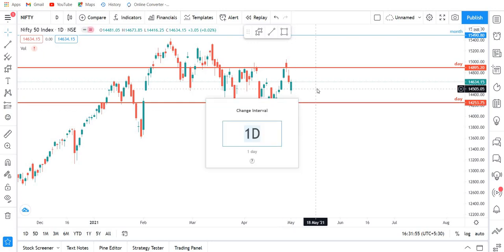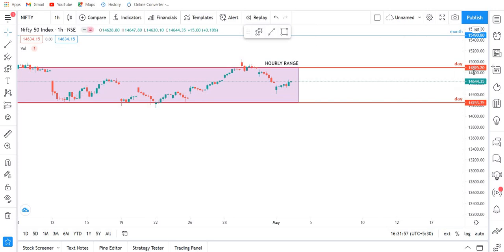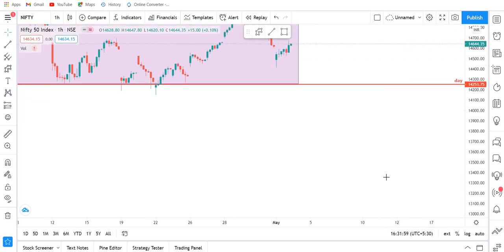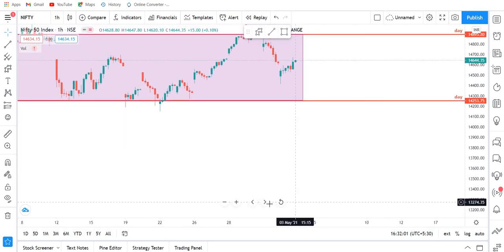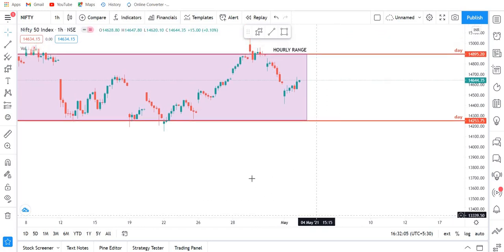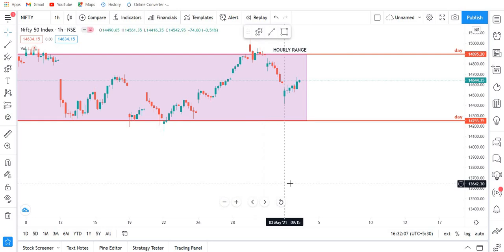Now moving to the hourly chart, where we have made a range. The market has traded inside the range only, but after the gap down opening we saw a little bit of recovery. The previous two days were red days, so today we saw a little bit of a green day, but the market is still in the range only. My expectations from the Nifty 50 are very clear: a little bit of recovery is okay. What Nifty 50 basically did today is create this gap and then fill this gap, which is expected.